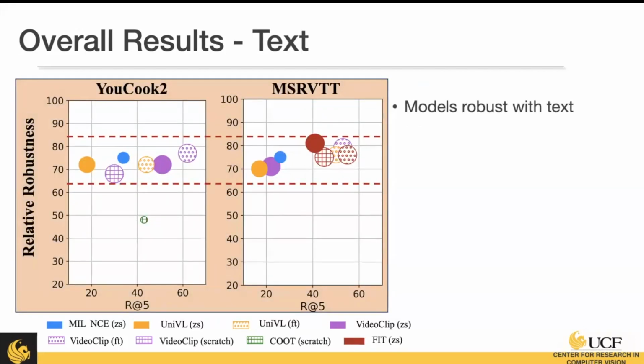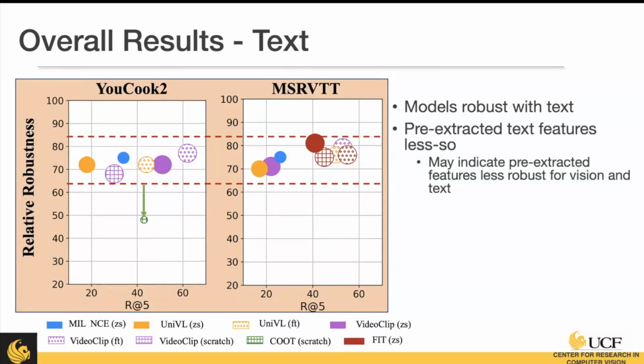So on the text side, we see that models are noticeably more robust than on the vision side. However, we see the exception with COOT, which uses pre-extracted text features, and it's quite noticeable, the difference there. And so this may indicate that pre-extracted features are just less robust overall, because a lot of the vision models also use pre-extracted visual features. So this may be one of those indicators.